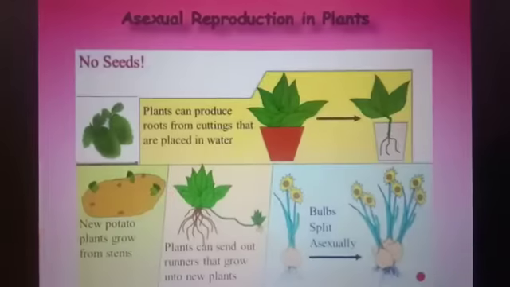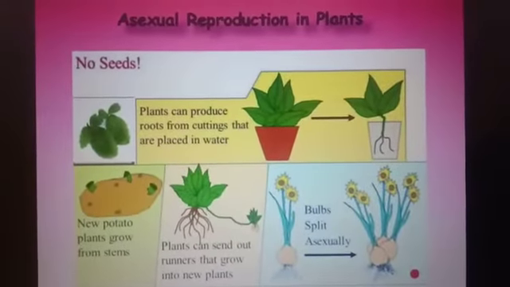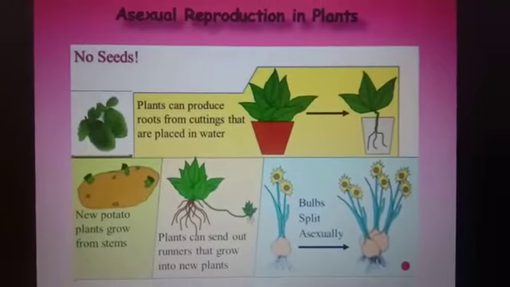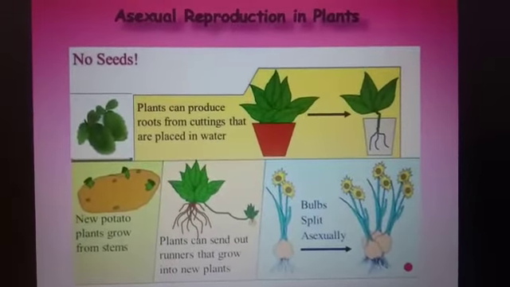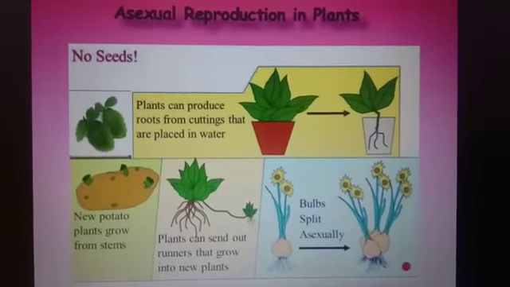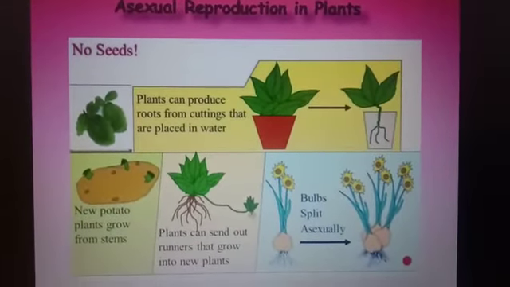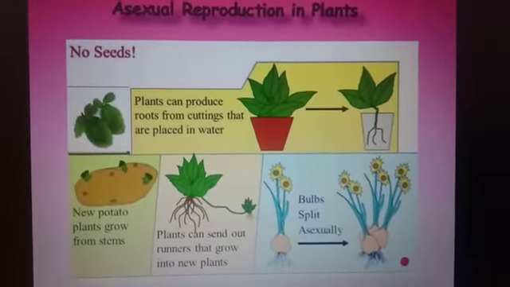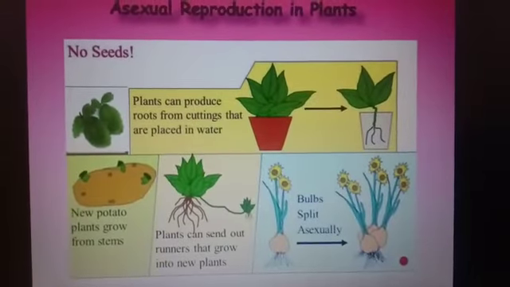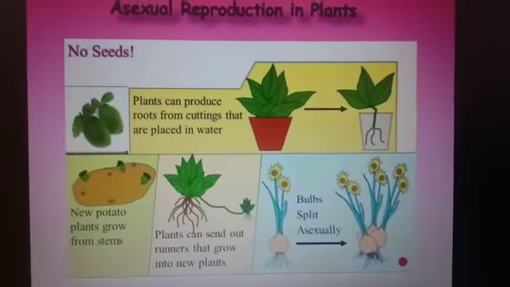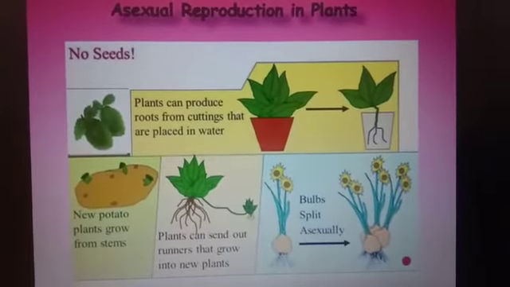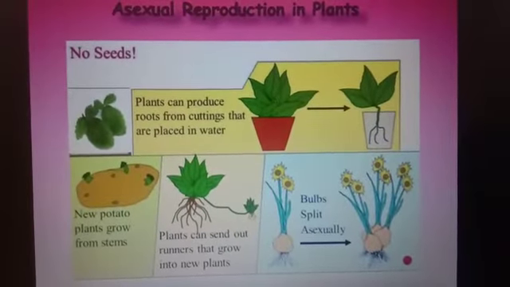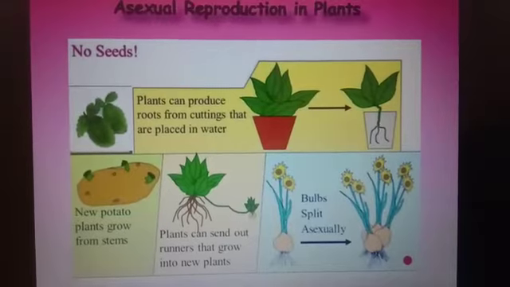The production of a new plant from the existing plant without the involvement of gametes is called asexual reproduction. In asexual reproduction, a new plant can be obtained from the existing plant without seed.